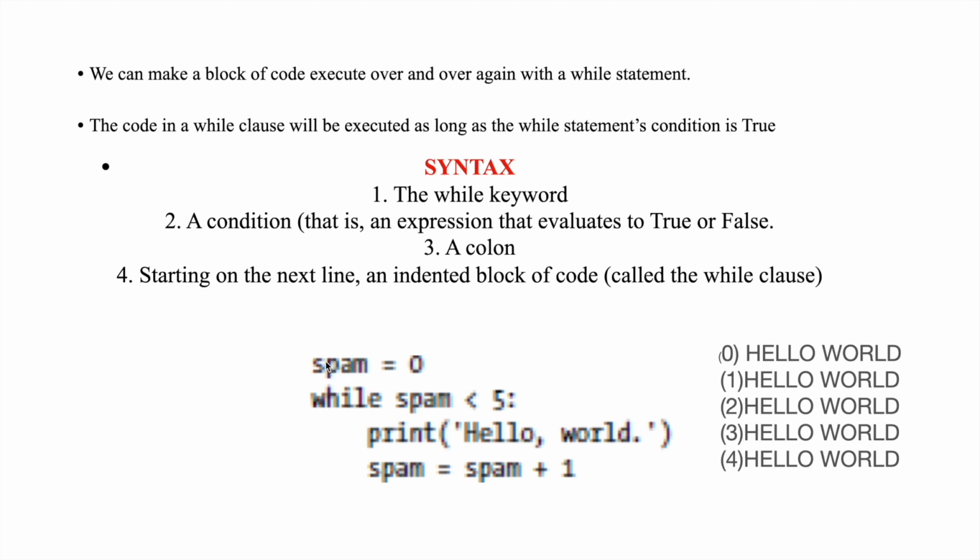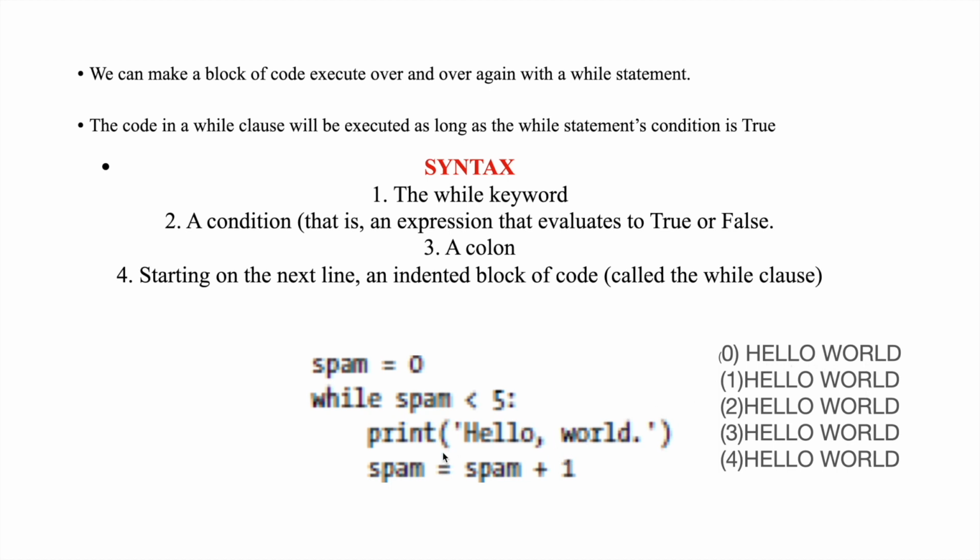Here I declared a variable spam and assigned the value 0 to it, and I am using a while loop: while spam is less than 5. It will check whether my value is less than 5. The first value of spam is 0, initially. Is 0 less than 5? Yes, true. So it will print hello world. You can see hello world.